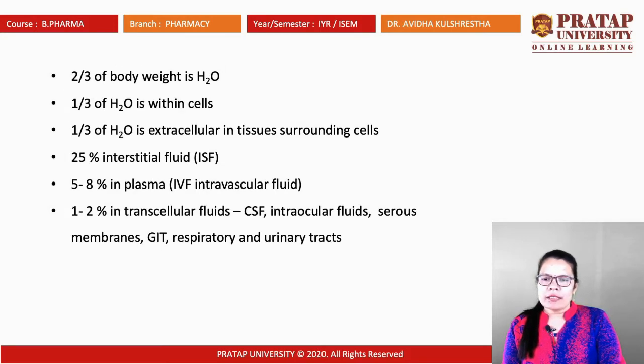2/3 of the body weight is water, 1/3 of the water is within the cell and 1/3 is available extracellularly in the tissue surrounding the cells. 25% is interstitial fluid ISF, 5 to 8% is in plasma, IVF intravascular fluid, and 1 to 2% is transcellular fluid: CSF, intraocular fluid, serous membrane, GIT, respiratory and urinary tract. This is the actual position; you can see the availability of the fluid in the overall body.